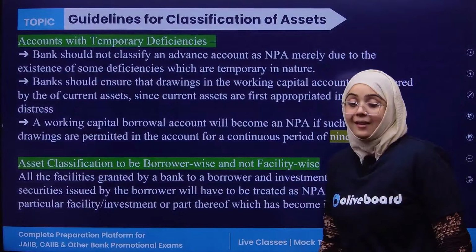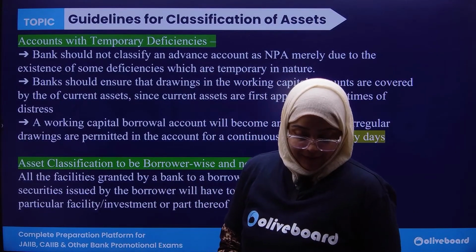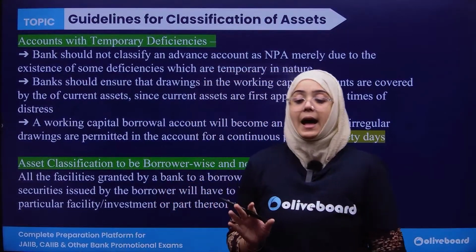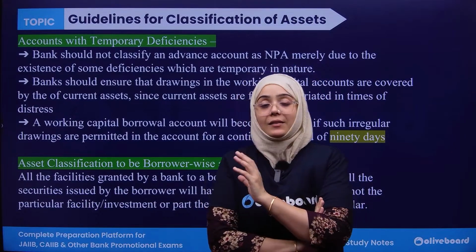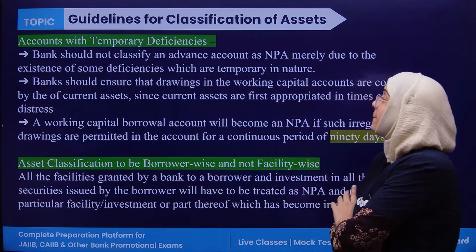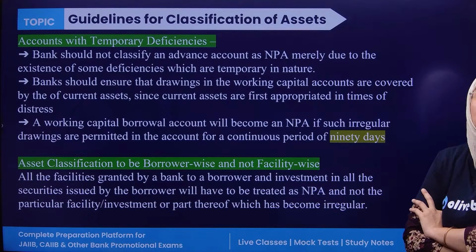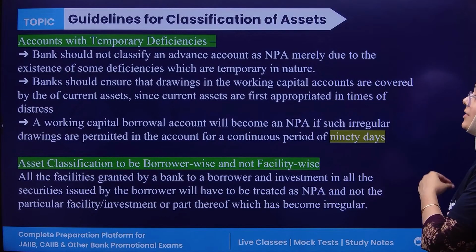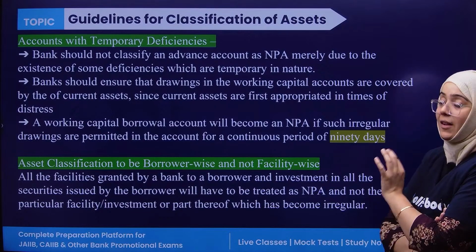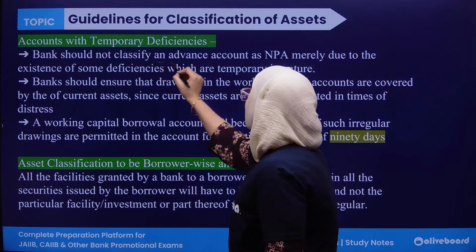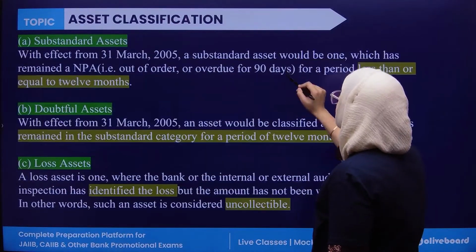Next, guidelines. There are some guidelines for classification of asset, right? Now this is very important. First, if we talk about the account with temporary deficiencies, how can the account with the temporary deficiency be treated as a non-performing asset? First of all, banks shouldn't classify an advance account as NPA merely due to the existence of some deficiencies which are temporary in nature.